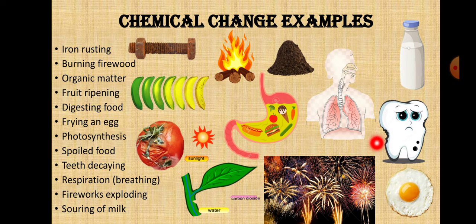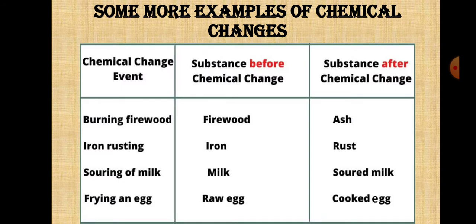And fireworks, firecrackers: when you burn them, they turn into ash. They are also examples of chemical change. You cannot bring back the crackers after burning. Yes, now souring of milk. So these are all day-to-day life examples of chemical changes, children.